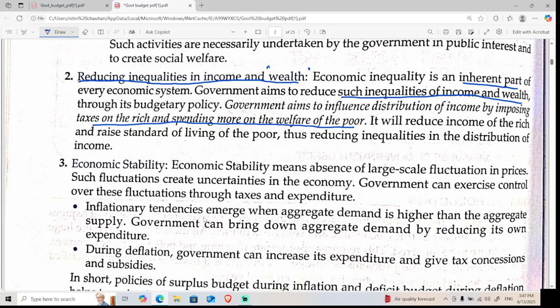And if I tell you my personal point of view, the reason the rich people are so rich is very simple: they are so smart. They know how to save themselves from taxes. No matter how hard the government tries to impose taxes on rich people, rich people are still smarter than the government, and they save themselves.